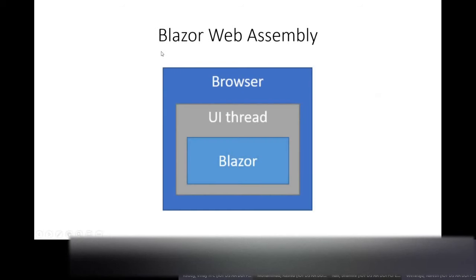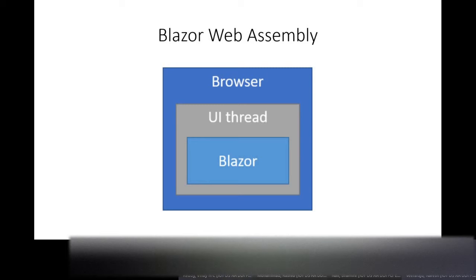So we'll see what Blazor WebAssembly is. It is the principal hosting model Microsoft has defined. We have a browser, and the browser has one UI thread, and within that UI thread is where the Blazor application is going to run. This Blazor application consists of the .NET runtime.